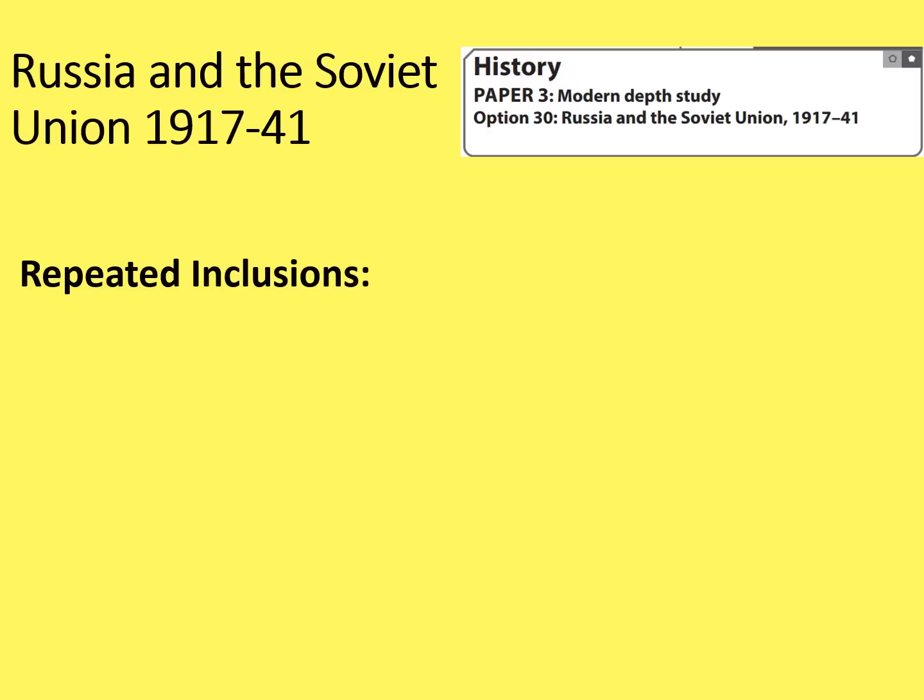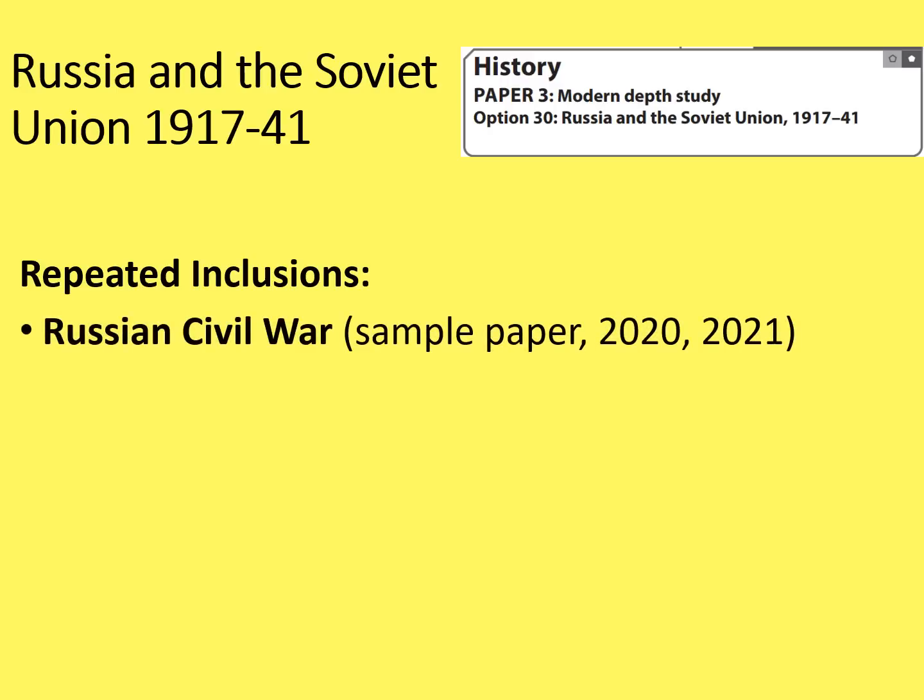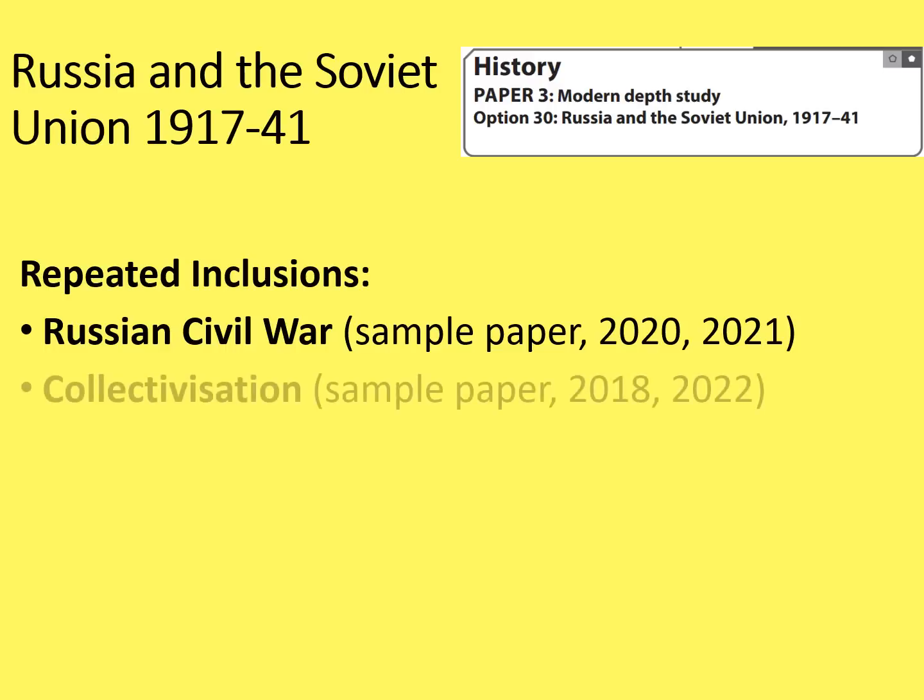The nature of the paper 3 exam means that the knowledge base is often quite narrow because question 3 takes up so much of the exam paper and only really looks at one inquiry. However, there have been some things that have appeared repeatedly. For example, the Russian Civil War, which is a pretty broad topic, let's be honest, has appeared in the sample paper and also the 2020 and 2021 exams. Although admittedly, these were held in November because it was during the pandemic, and so not a lot of candidates did those particular papers. Collectivisation has also appeared before in the sample paper in 2018 and also in 2022.